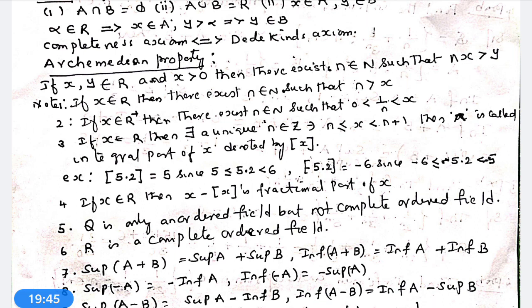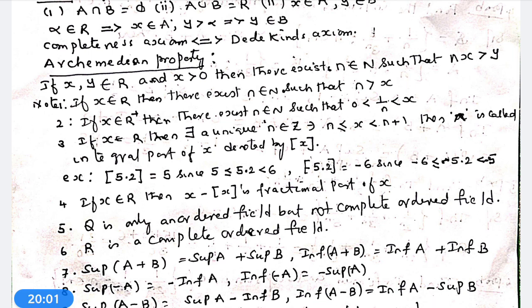If x belongs to R only, then there exists n belonging to capital N such that n is greater than x. There is only one element x.